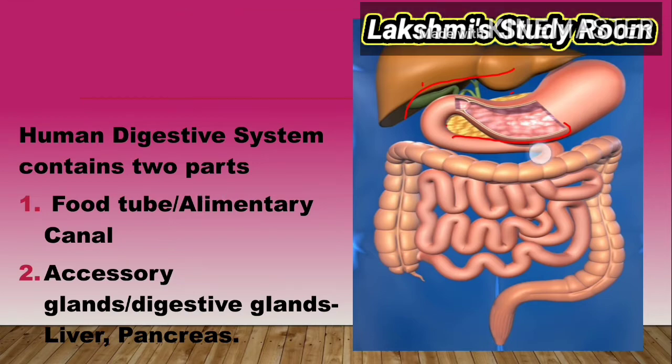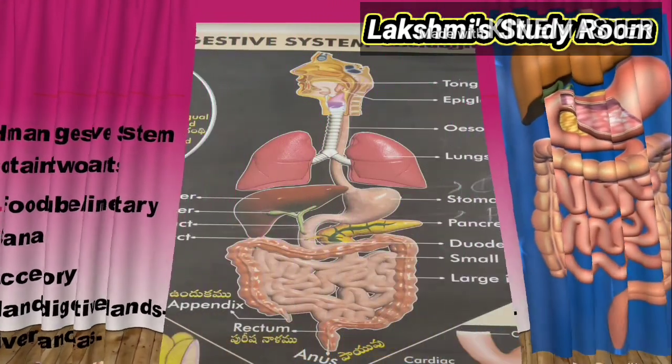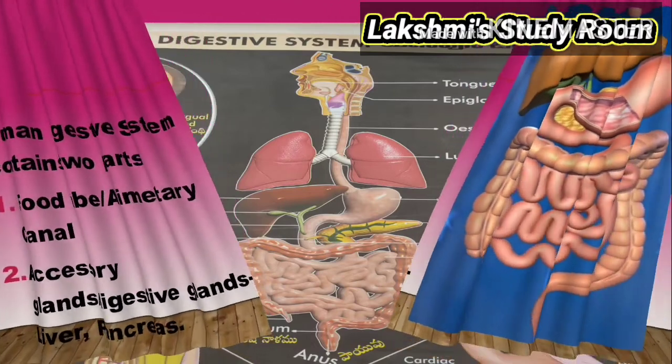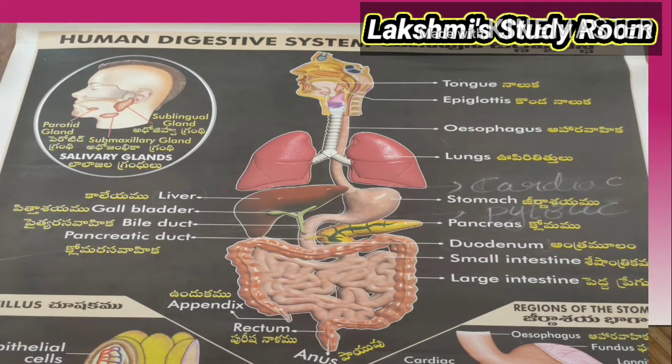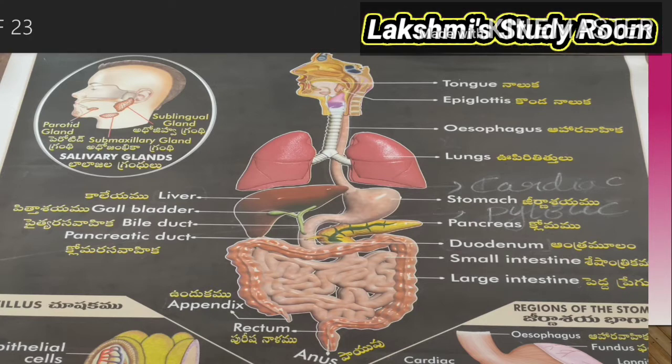So actually, what are the parts present in the alimentary canal? The alimentary canal starts with our mouth. See the mouth, and it ends with our anus. From the mouth there is some space, and the space is called the oral cavity, or we can call it the buccal cavity.